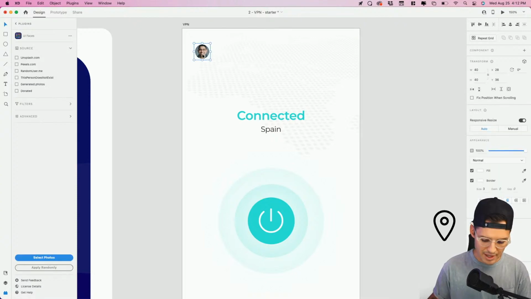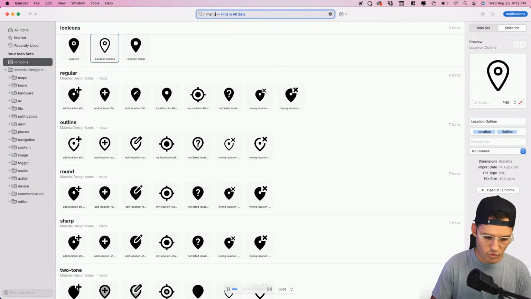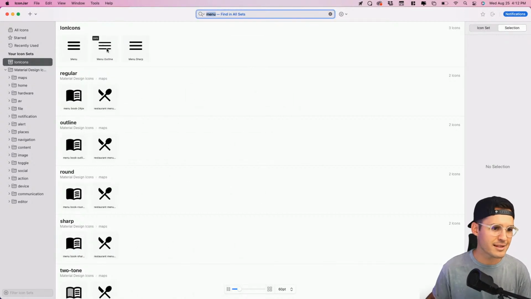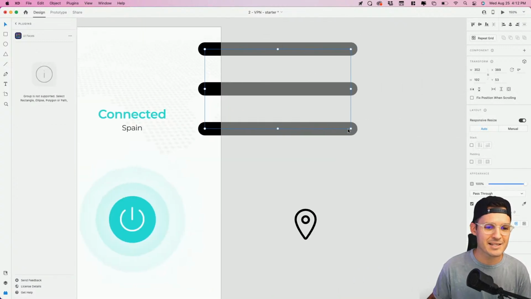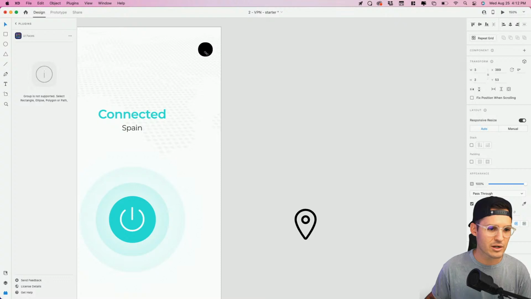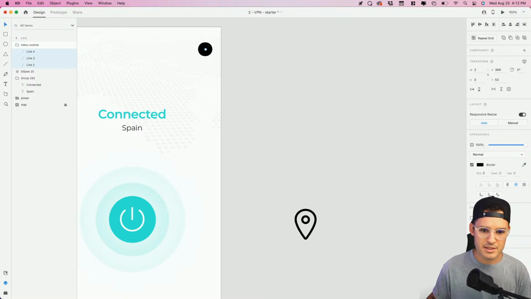Love that. And then let's go back to Iconjar and look for menu. Yeah, let's take this fella right here, a little outlined menu. Yikes, that is massive. We're gonna bring it down. It's gonna look the chunkiest ever, but that's okay. We're gonna change the size of all the elements here a little bit. Let's go back to our elements here.